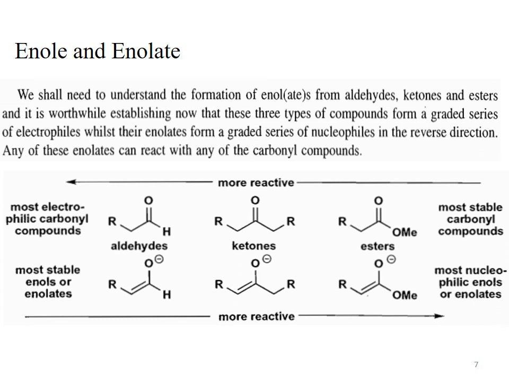So in short, the carbonyl compounds act as electrophilic species and their enolates act as nucleophilic species. Among the carbonyl compounds, aldehydes are more electrophilic, while the enolate of the ester is more nucleophilic.